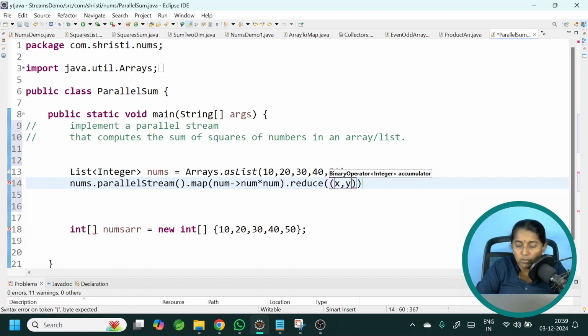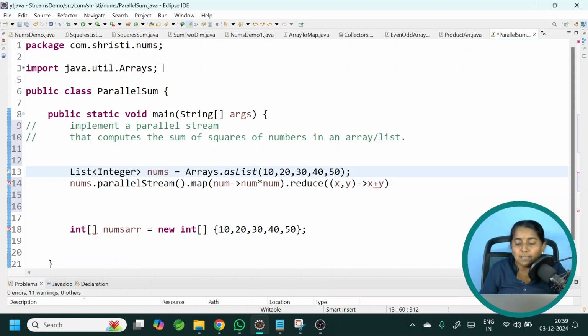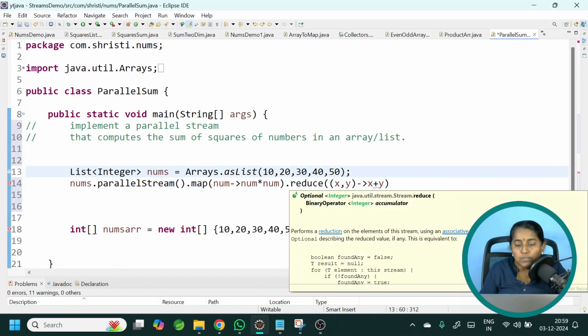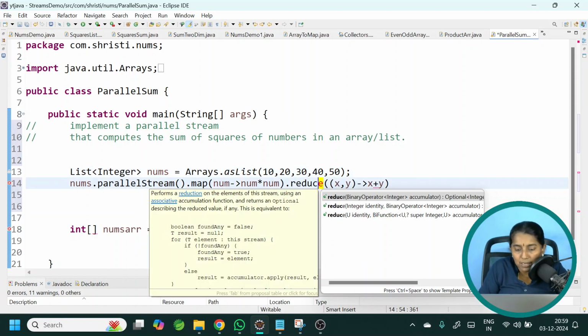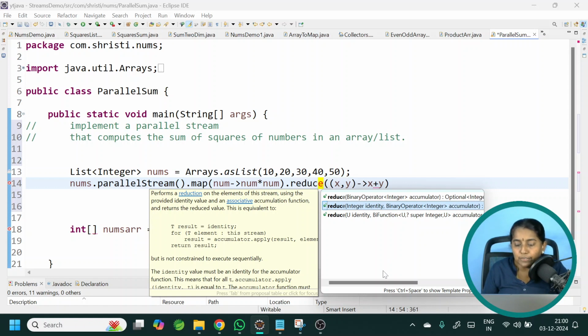Again I want to get the sum. It is x plus y. This returns an optional integer value. So you need to use get method. Okay, let me just give control space on this reduce method. If you notice in reduce, there are three methods. We have already worked with the first method and the second method multiple times.